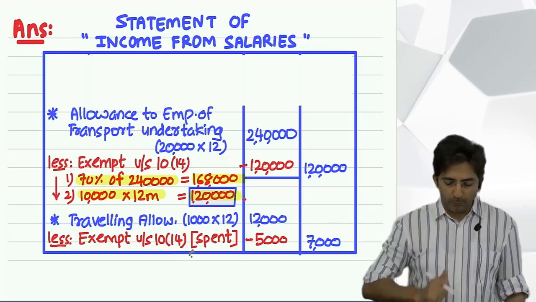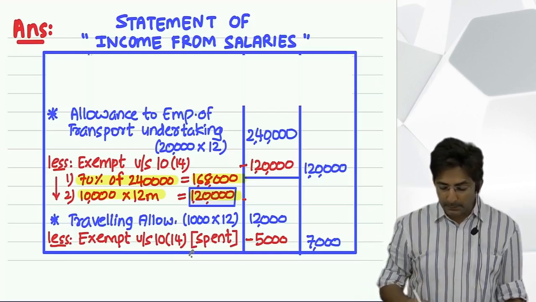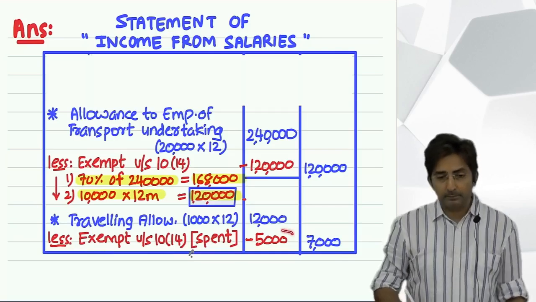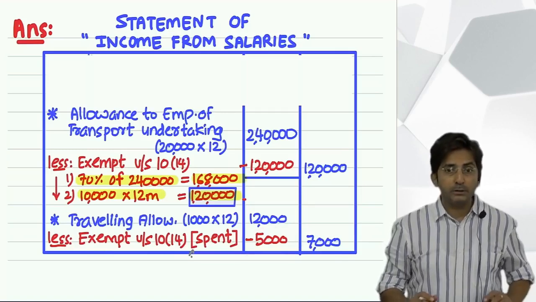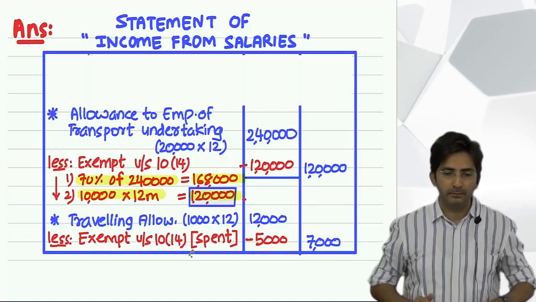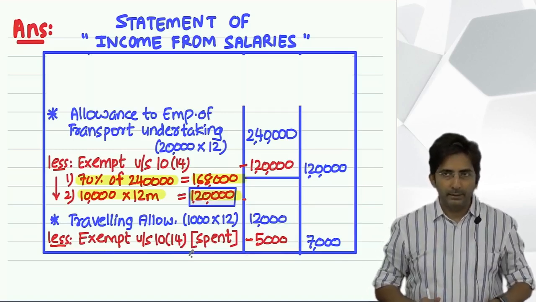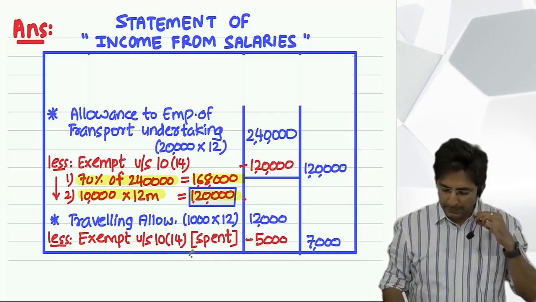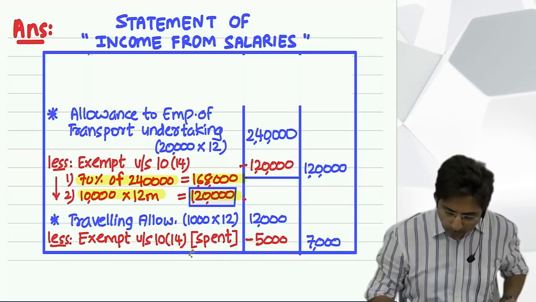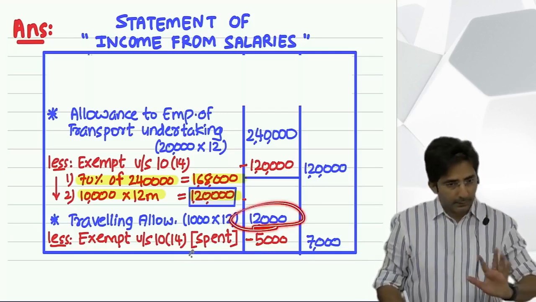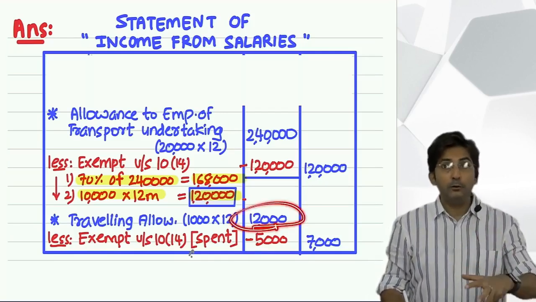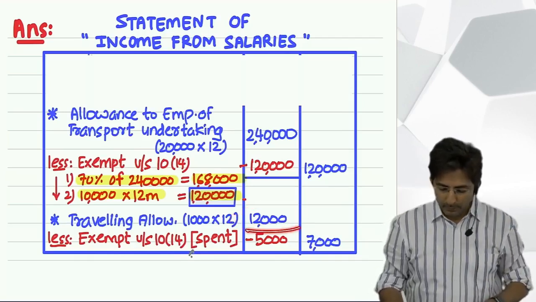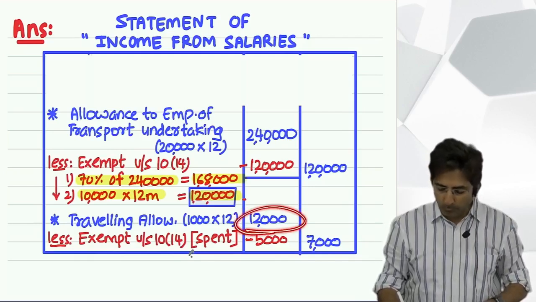But see, wait, one more doubt. Some students had asked me the doubt, sir, what if it is 15,000 you spent? Because see, your boss gives you a lump sum amount every month. Okay. And that is just an estimated amount. Every month, 1,000. So in our example, it comes to 12,000. 12,000 he was given. Okay. Now what if your actual amount spent is 15,000? So if it is 15,000, then it is fully exempt.